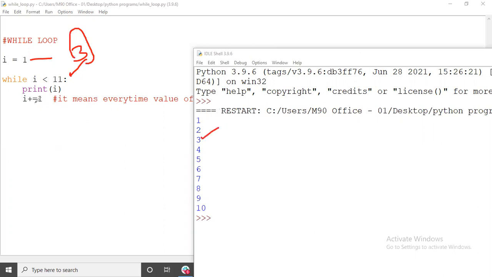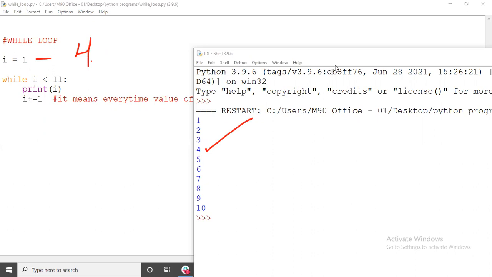Again it will go down and say i += 1. The value of i is right now 3. 3 plus 1 is 4. Again it will go. Now the value of i becomes 4. Again it is checking while i is less than 11. Yes, 4 is less than 11. Print i. It will print 4. So it will keep on doing that till 10.